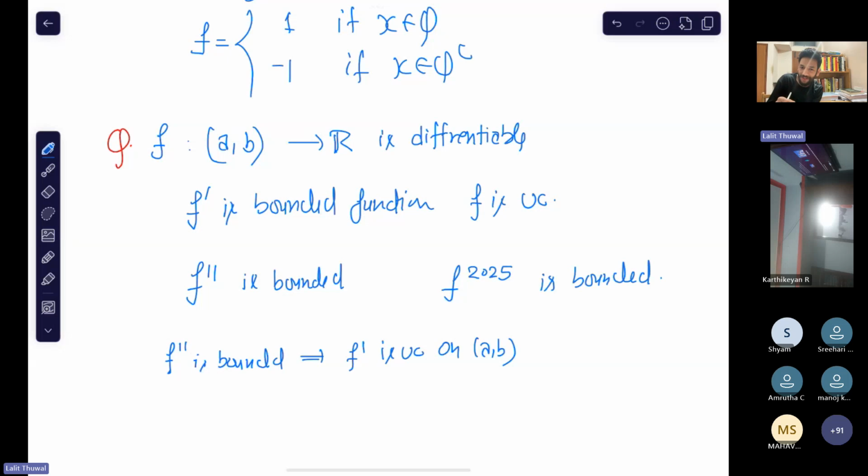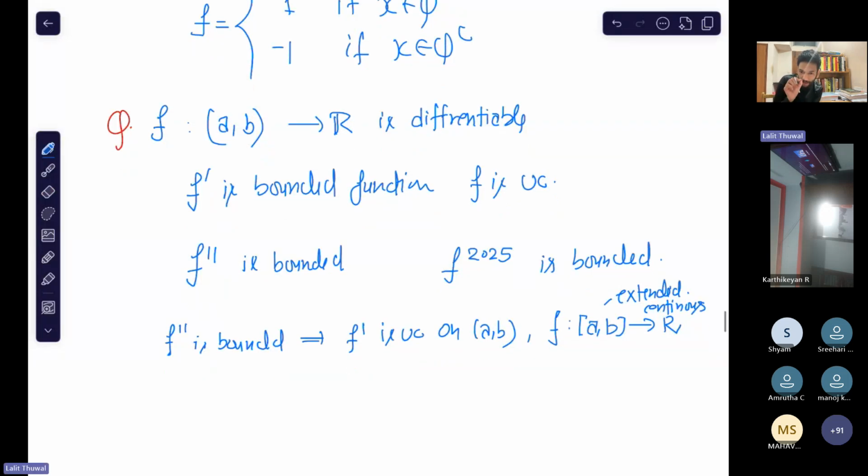So f dash must be uniformly continuous, and it can be extended continuously from the closed interval [a, b] to R. You can note it, I'm not writing everything.